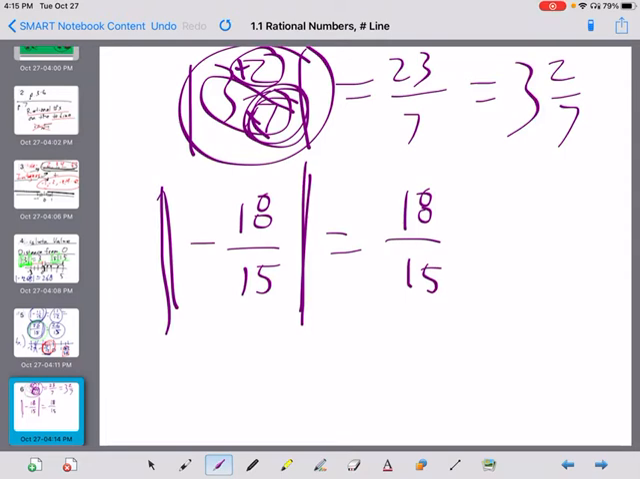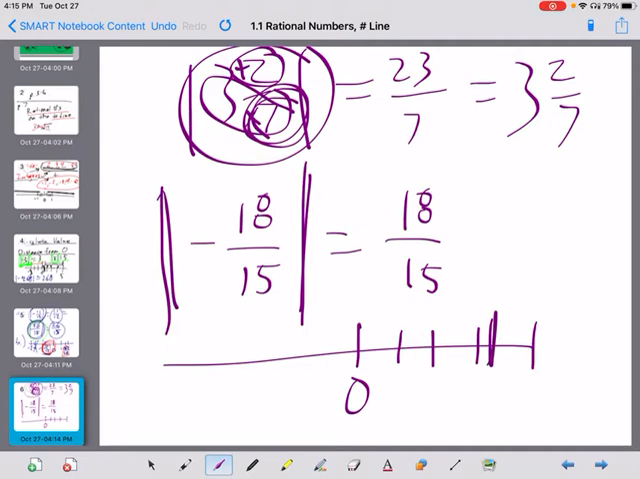Because remember, absolute value is always what? Yes, positive. And then graph the two numbers on a number line and indicate their distances from 0. Which number is farther from 0? Think, 0. Remember the original number, 3 2/7. 1, 2, 3, 4. So 3 2/7 is probably about here.